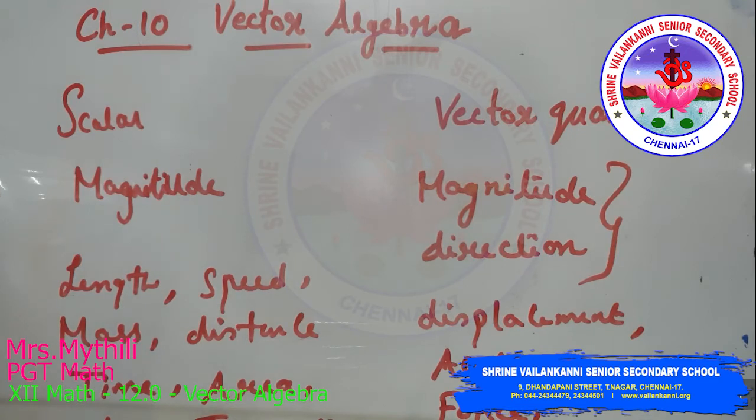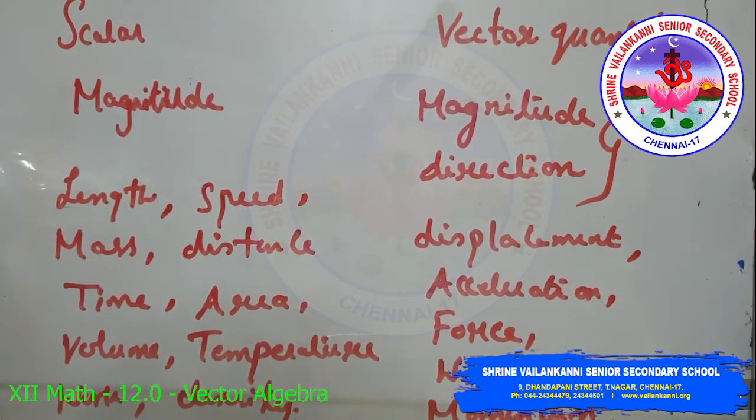In mathematics, physics and engineering, we frequently come across both types of quantities, scalar quantities and vector quantities. What is a scalar quantity? A quantity that involves only one value, magnitude, which is a real number. For example, let us take the height of a person, maybe 1.6 meters, which involves only the magnitude. Such quantities are called scalar quantities. For example, length, mass, time, distance, speed, area, volume, temperature, work, density, etc.